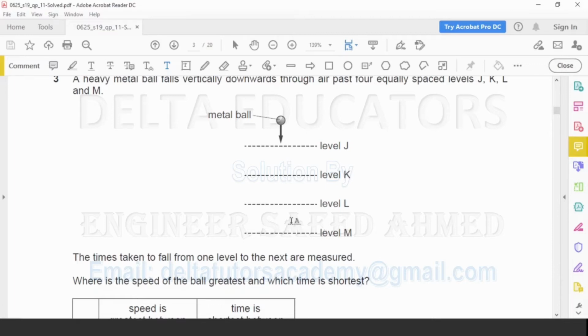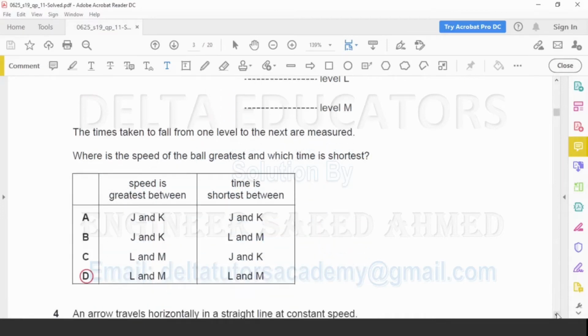So shortest time will also be when the ball is in between level L and level M. Now we check the options. Speed is greatest between L and M. Time is shortest between L and M. It is given in option D. So correct option D.